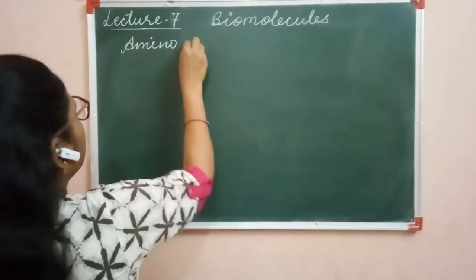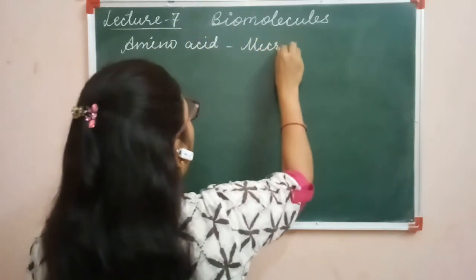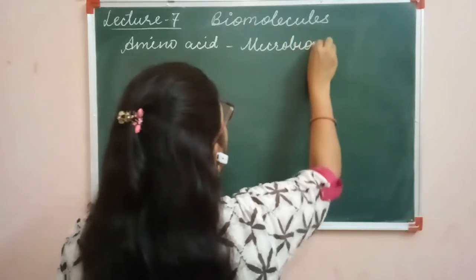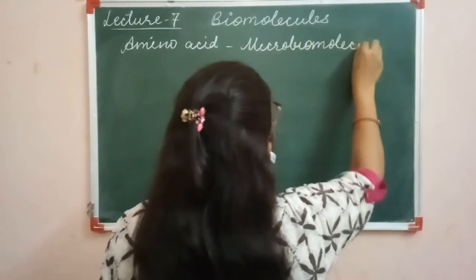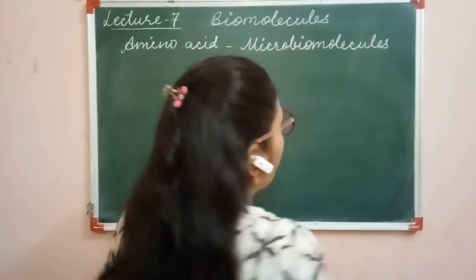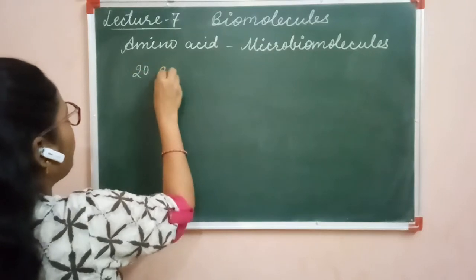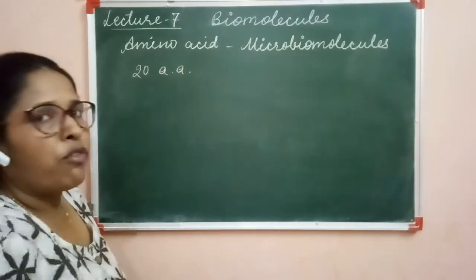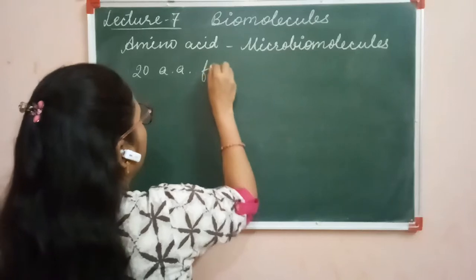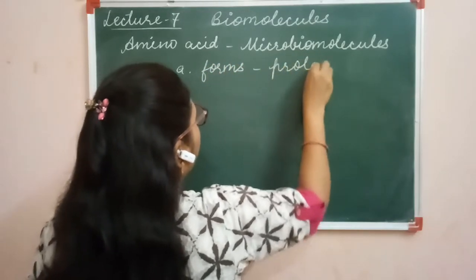Amino acids are basically micro biomolecules, and these are the monomer units of proteins. About 20 amino acids form a single molecule of protein.